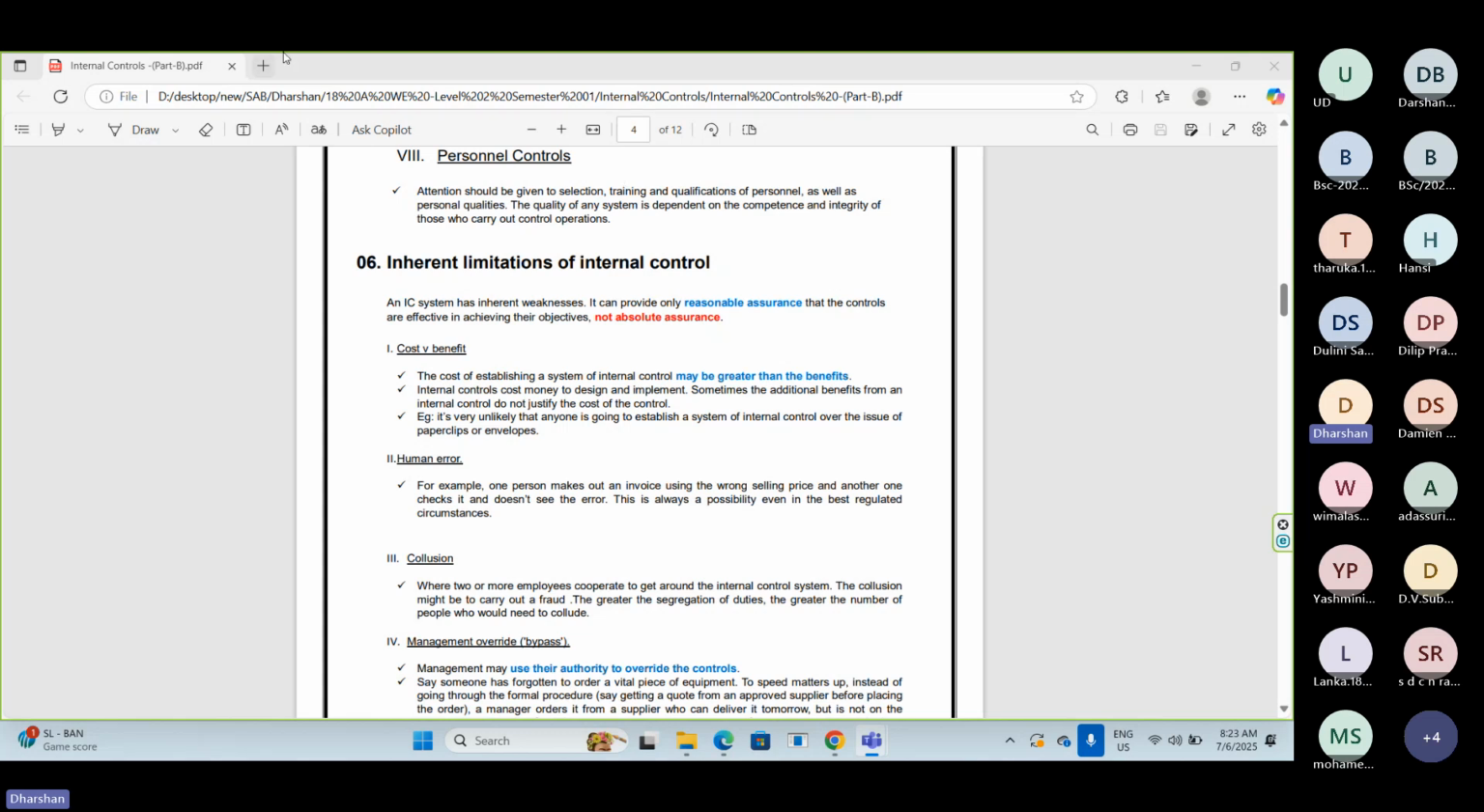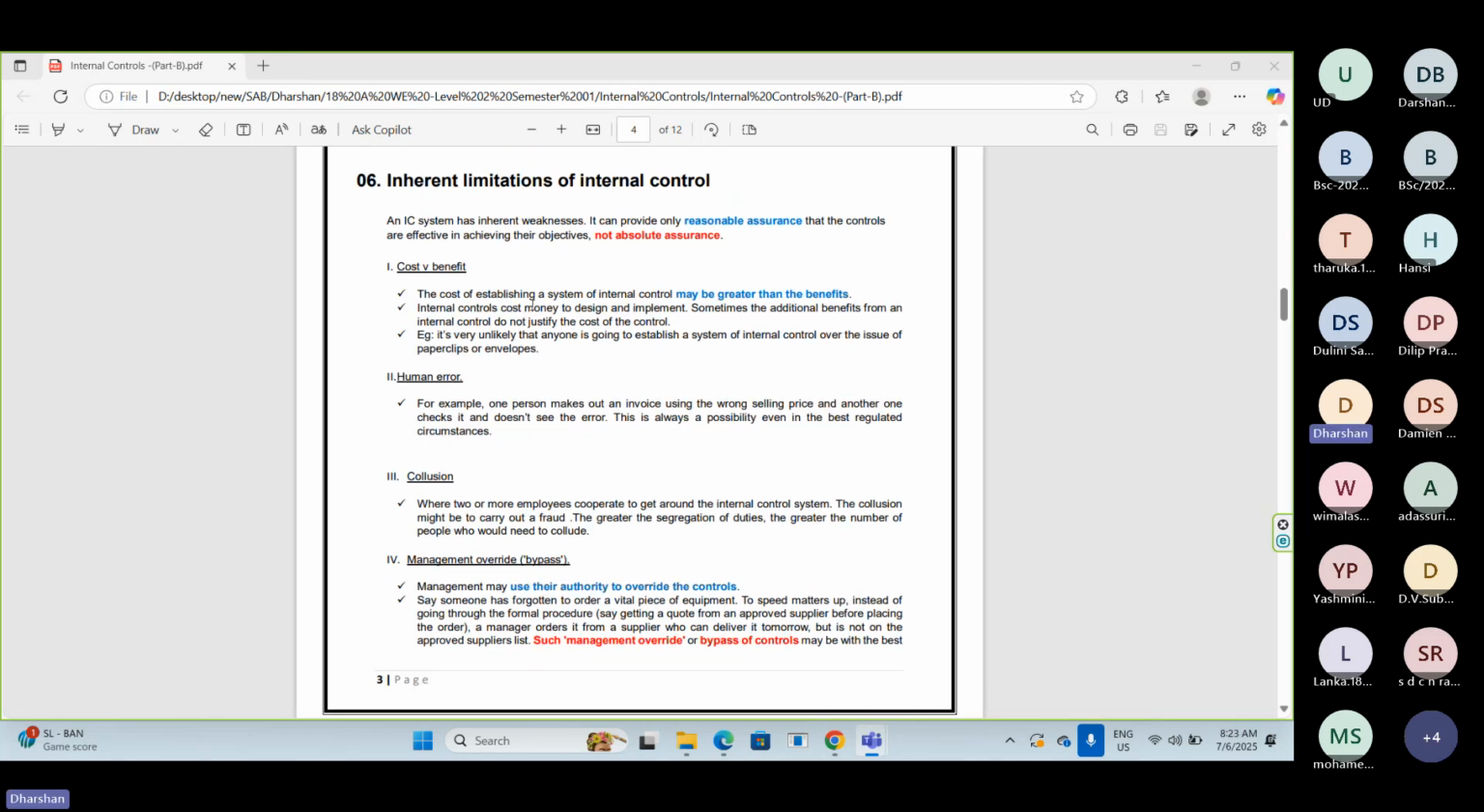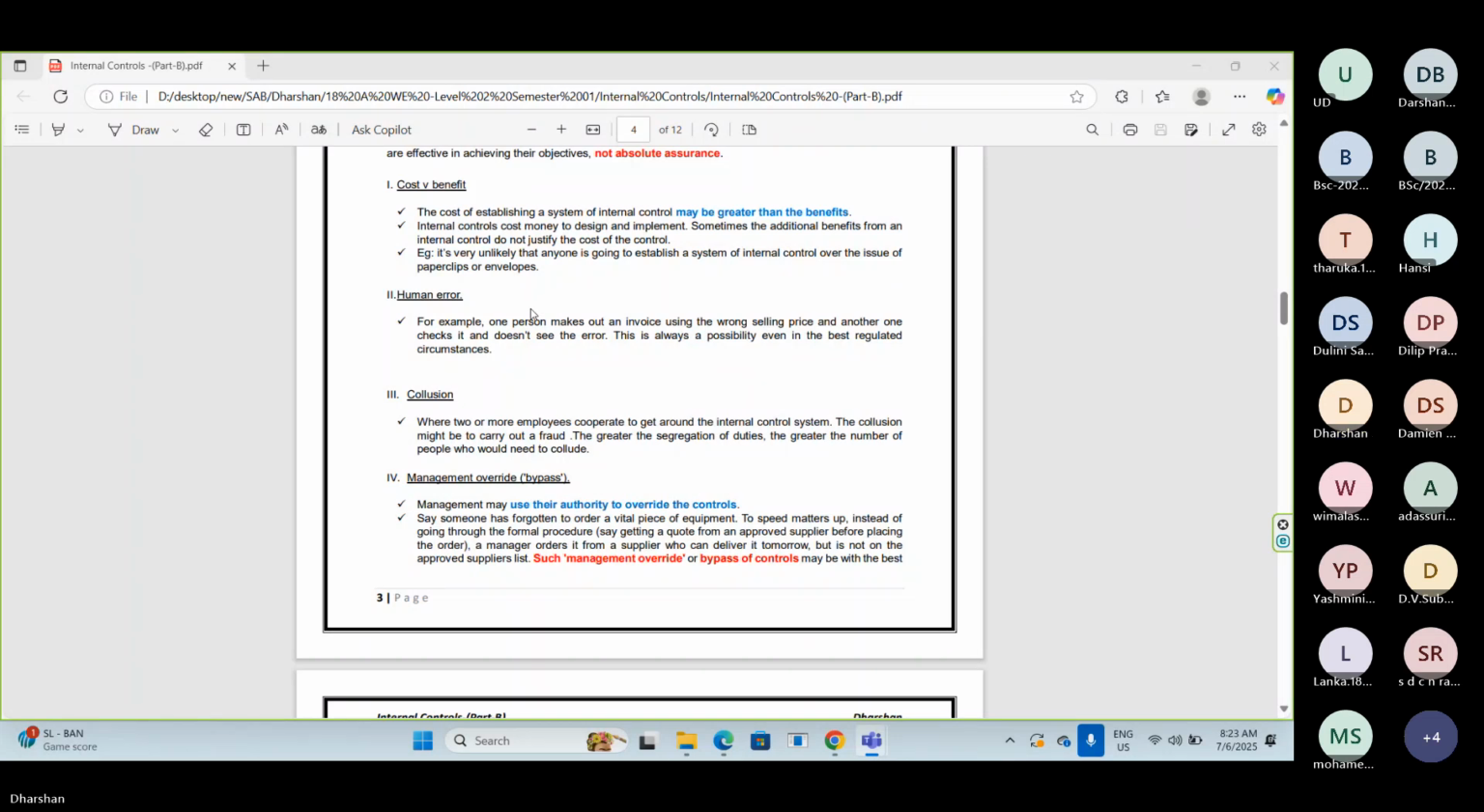So we will start the discussion of inherent limitations of internal control again. Let's take an example. You are an internal auditor of the company, let's say ABC Private Limited. Your responsibility is you have to review and monitor the effectiveness of internal controls implemented in the specific organization, ABC Private Limited.